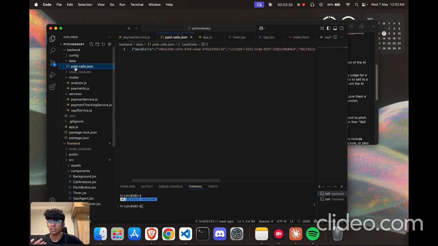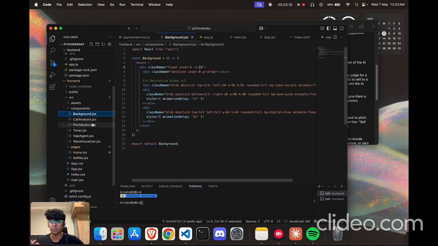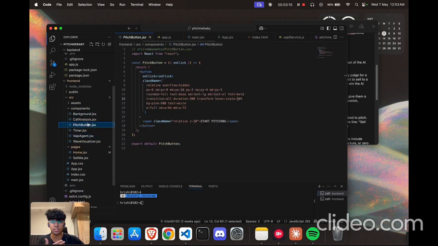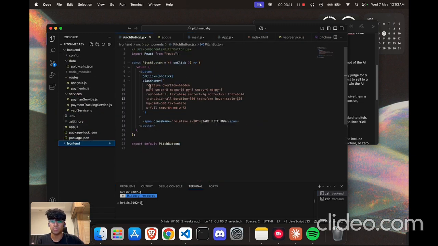So in data, this is paid_calls.json. In paid calls, I save the call ID of the user which has been paid out. So it makes it easy for me to know if a user has already been paid out for that particular call, so no one can exploit the loophole. So this was one of the challenges which I faced, and that is how I tackled it. And the front end is pretty self-explanatory. I just use Claude for the front end. And yeah, that's one of the projects.